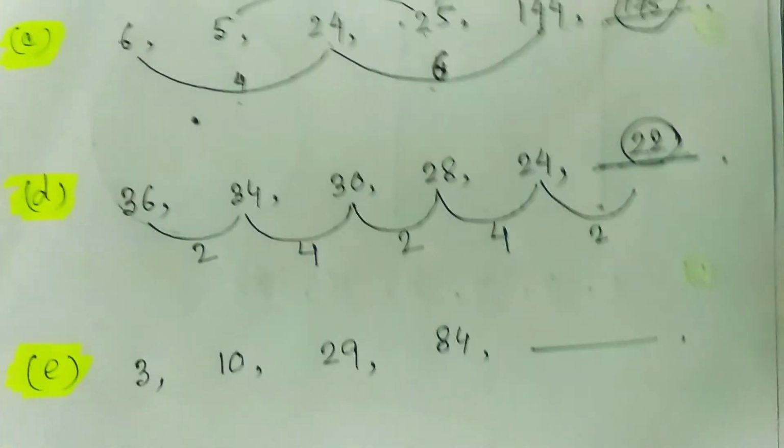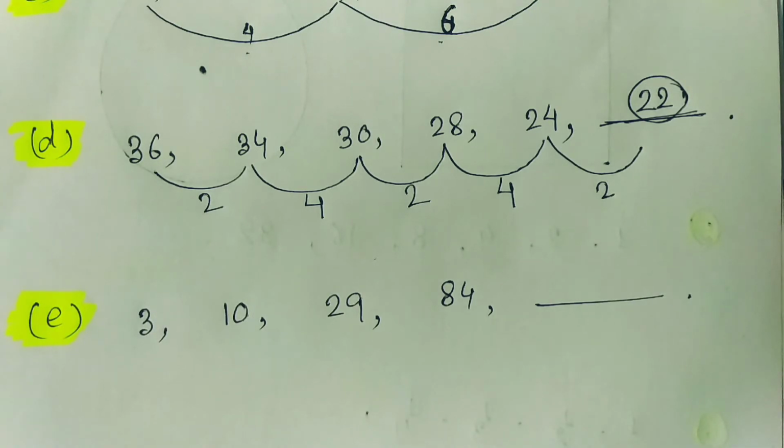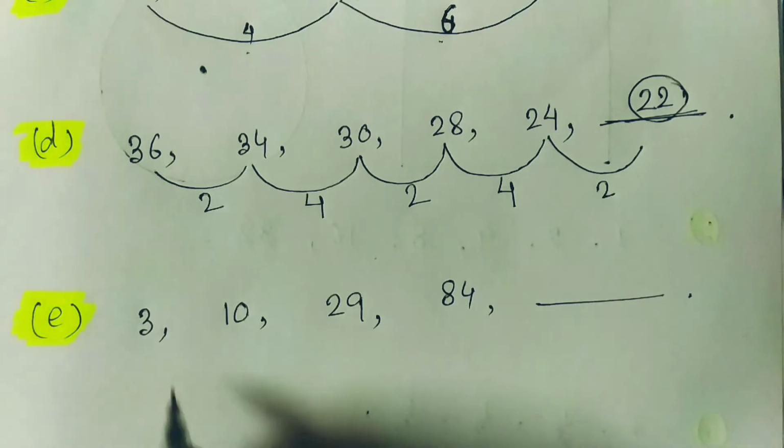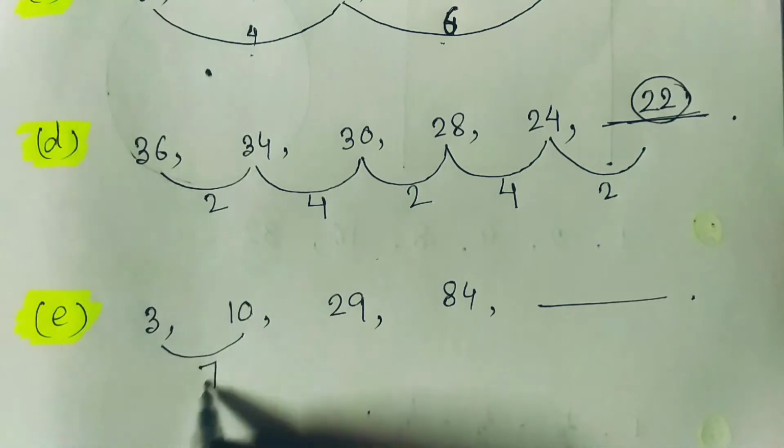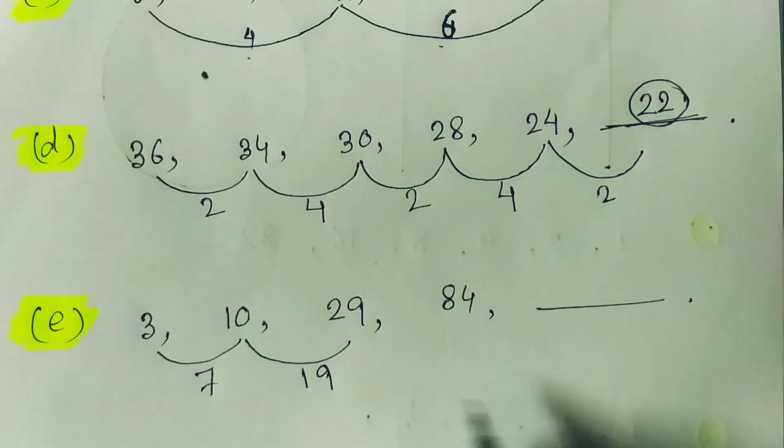Okay, one more. Here the problem is given 3, 10, 29, 84. So it is again a very different type. Here the gap is 7, then the gap is 19. So there will be no similarity, we will find out. So we should think something different.